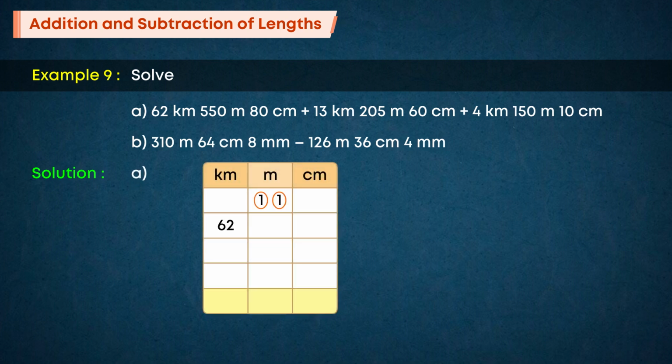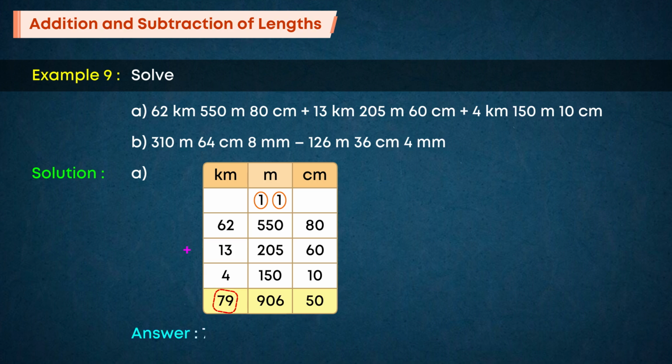62 kilometers 550 meters 80 centimeters plus 13 kilometers 205 meters 60 centimeters plus 4 kilometers 150 meters 10 centimeters is equal to 79 kilometers 906 meters 50 centimeters. Answer. 79 kilometers 906 meters 50 centimeters.